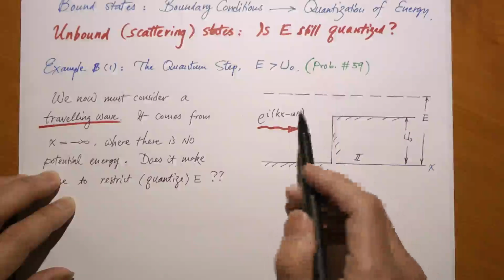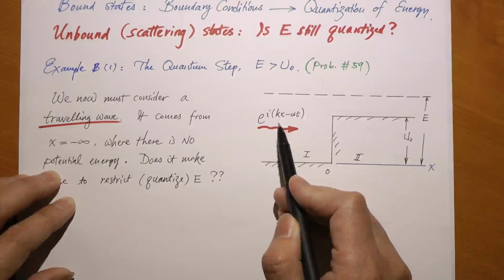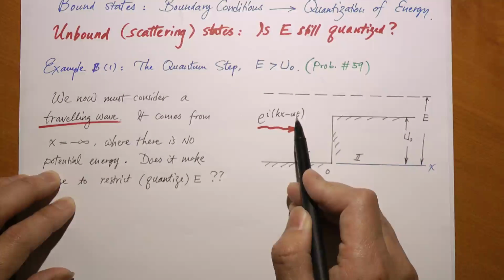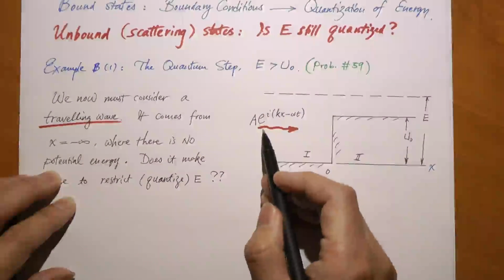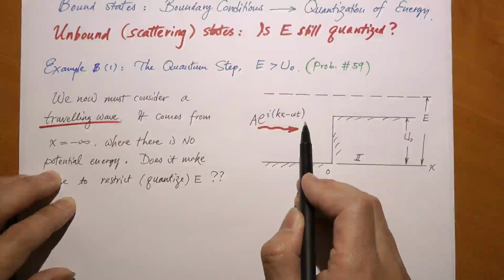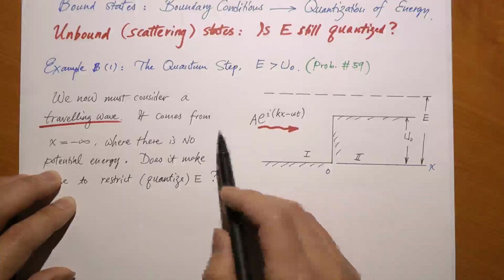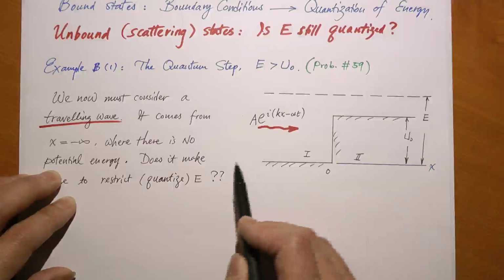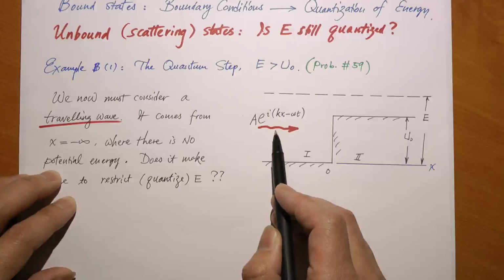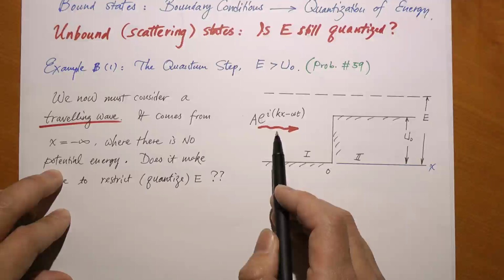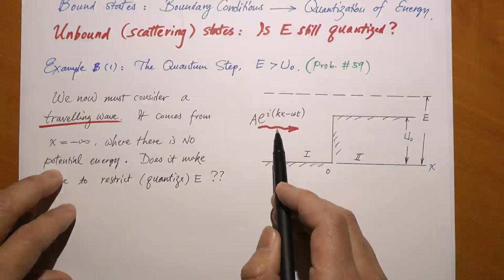We can express it in terms of a traveling wave function e to the i(kx minus omega t) with a constant a in front of it, which represents amplitude. And it comes in like this. What happens when a wave keeps on traveling? If there is no potential change, k will not change, so it keeps on going. It's just a pure state of momentum.